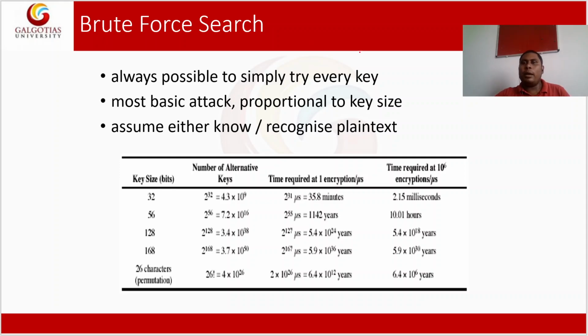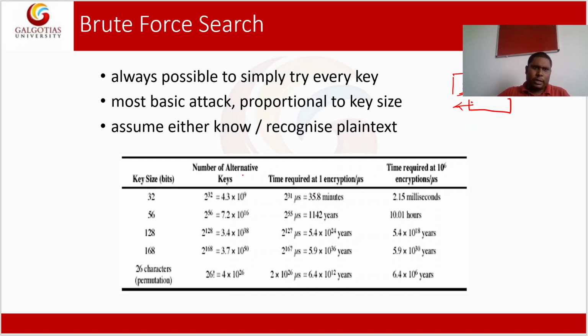Let us assume that we have a key of length 5. There is a fixed number of keys of length 5, and we apply all possible combinations of keys for decrypting that particular message. Definitely the person is going to detect the original message. So this type of technique is called brute force attack or brute force search.